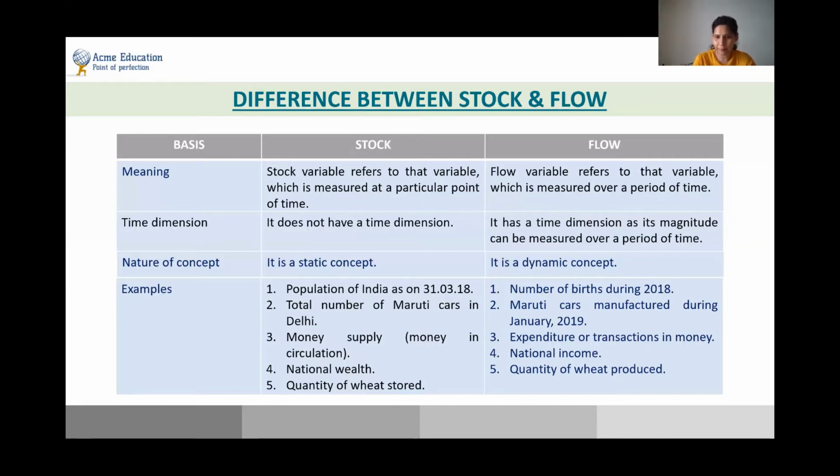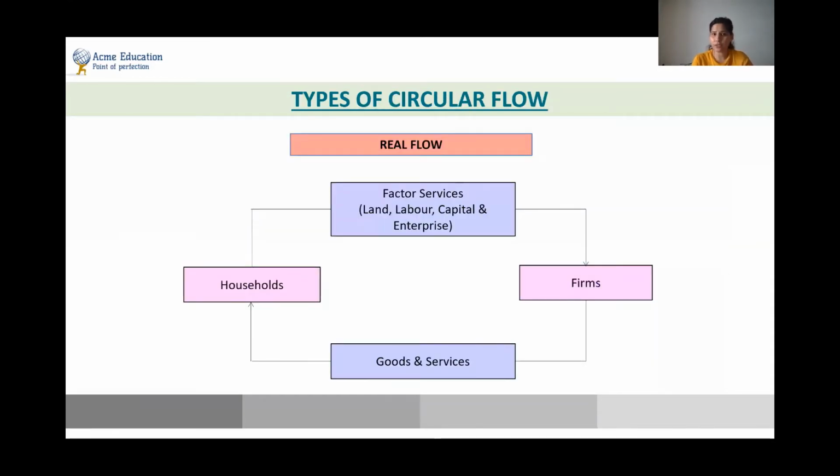There's one more example, which is national income, and there is one more example, which is the quantity of wheat that is produced, not stored, but that is produced, because production means it is happening on a continuous basis, which is a flow concept. Moving to the types of the circular flow.